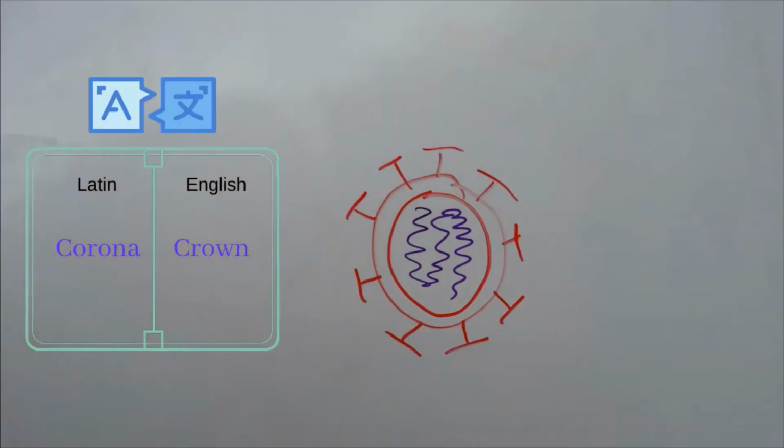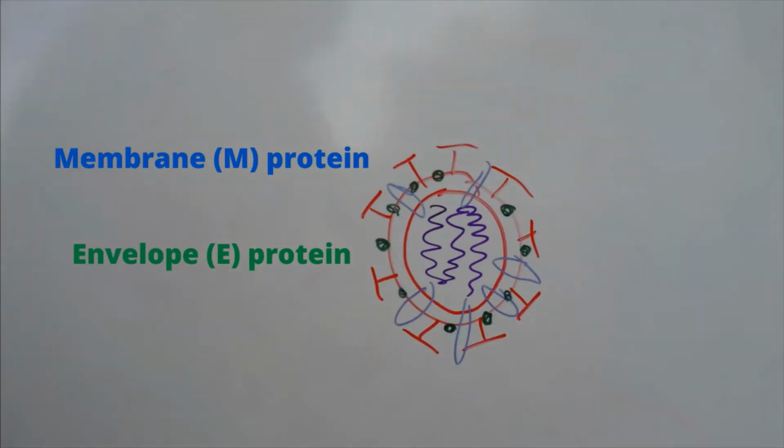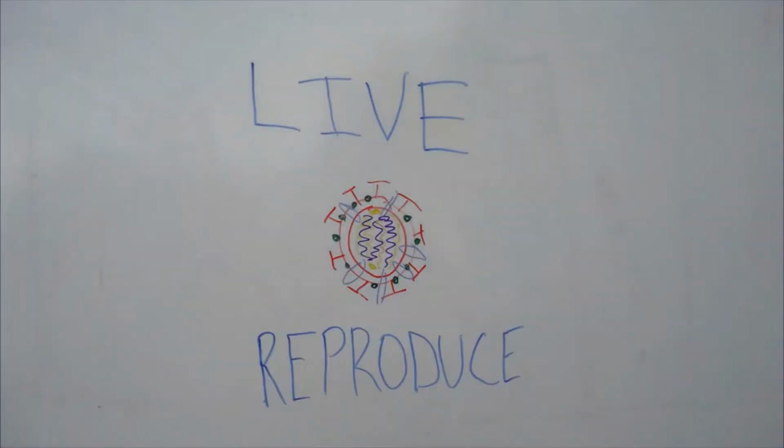Coronaviruses are classified by their use of RNA, round envelope, and crown of spike proteins. Then there are the membrane and envelope proteins. The nucleocapsid protein lies on the RNA. The only goals of viruses are to live and reproduce, doing it by hijacking the processes of cells.